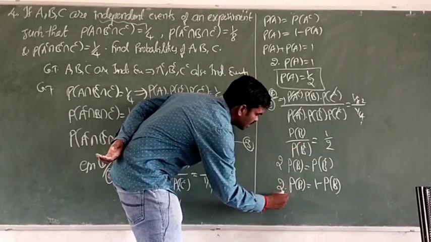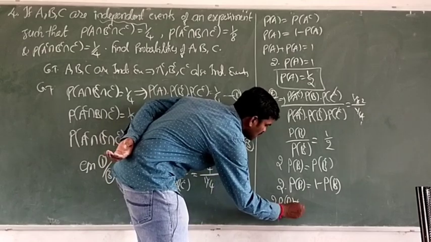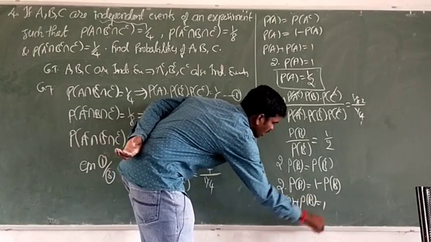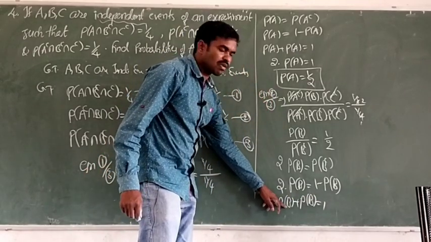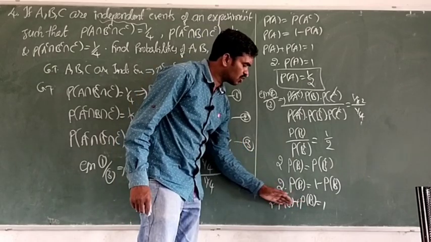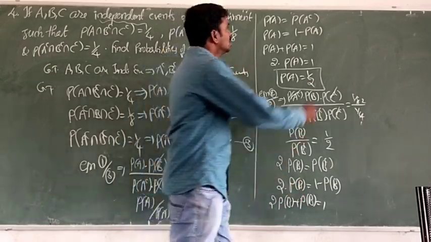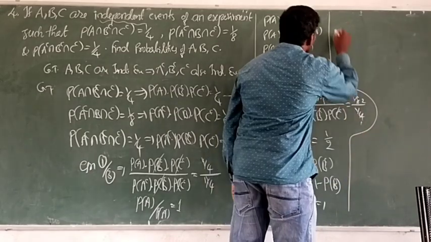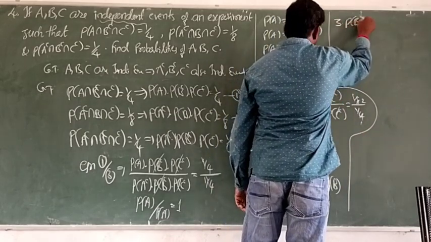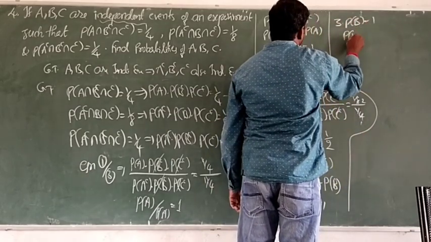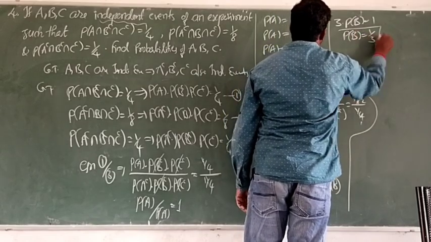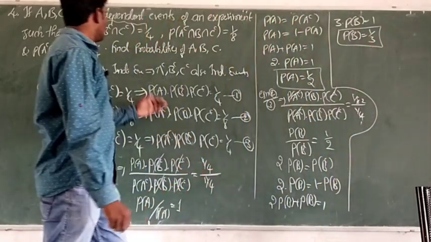We get 2 into probability of B plus P of B is equal to 1. Here P of B is 2 terms, here only 1, so we get totally 3 probability of B's. So 3 into probability of B is equal to 1. That means probability of B becomes 1 by 3. So second one, probability of B, we also got it.